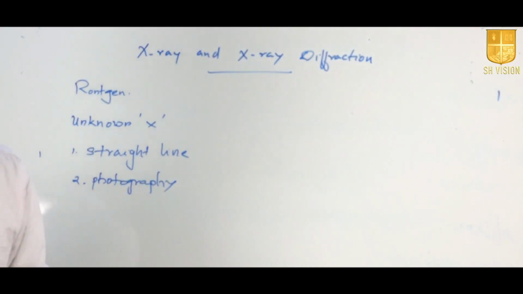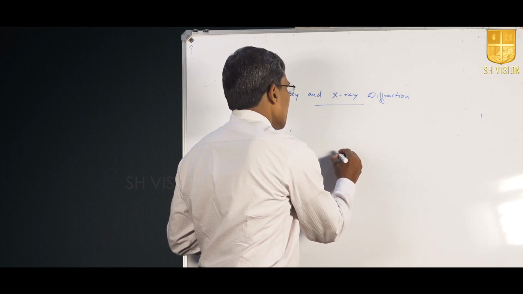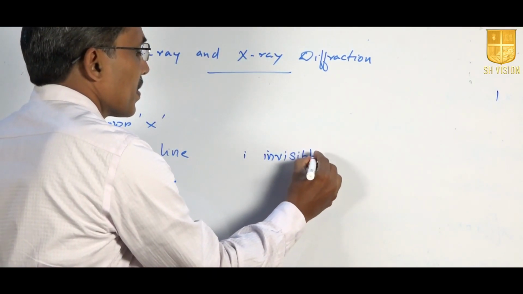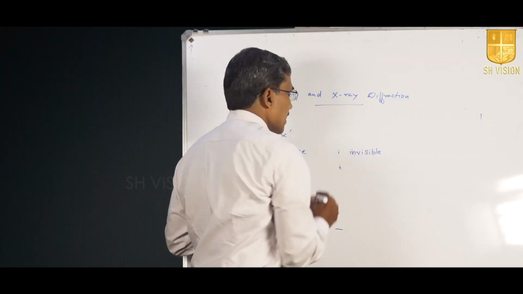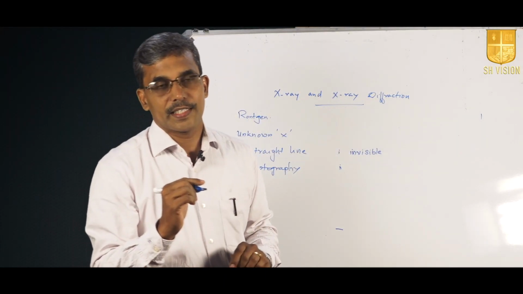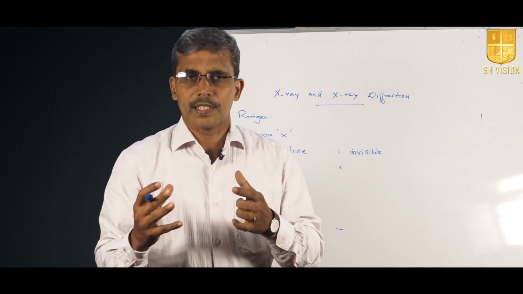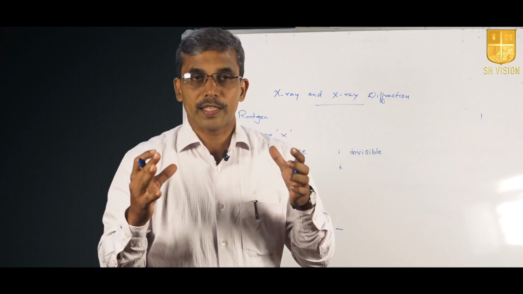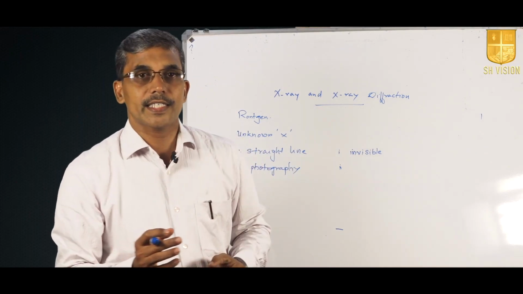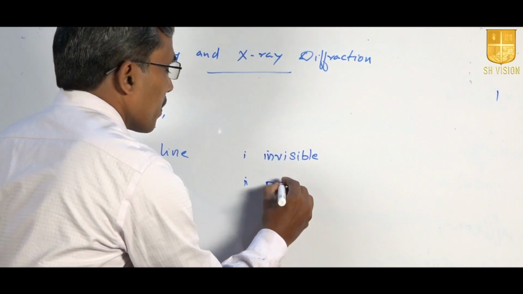And a few of the dissimilarities they noticed were, first, this radiation is absolutely invisible, and another is that this X radiation is found to be highly penetrating. It has very high energy and it can penetrate through human flesh, or through a thick piece of wooden block, even a metal block. So that is another dissimilarity they noticed, penetrating power.